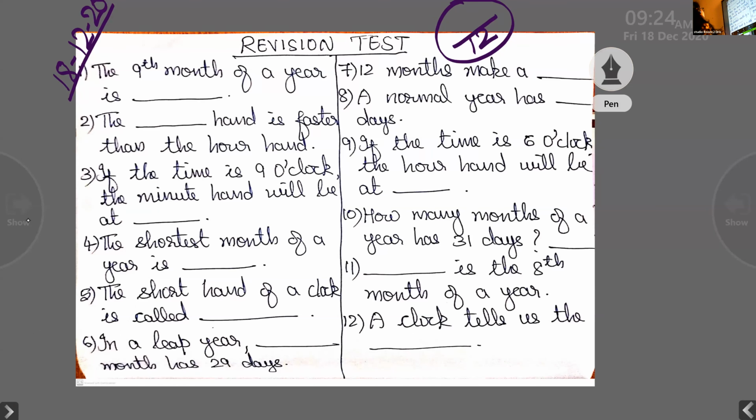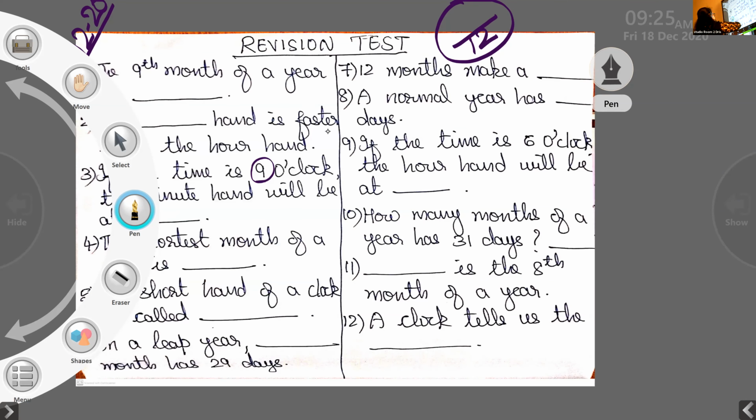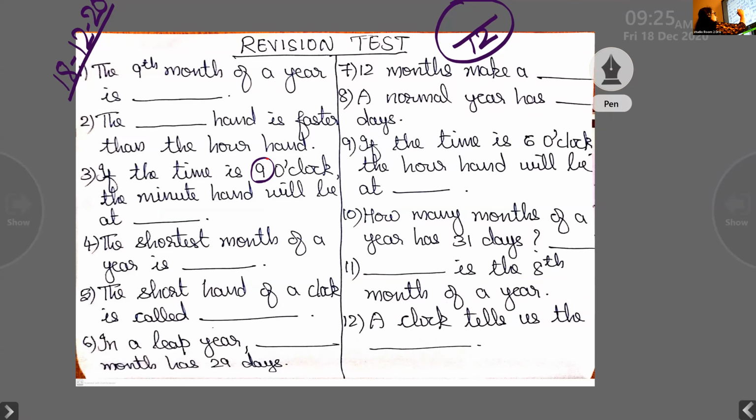Okay. So third one, if the time is 9 o'clock, the minute hand will be at dash. The time is 9, you have to write about the minute hand. Fourth one, the shortest month of a year is dash.